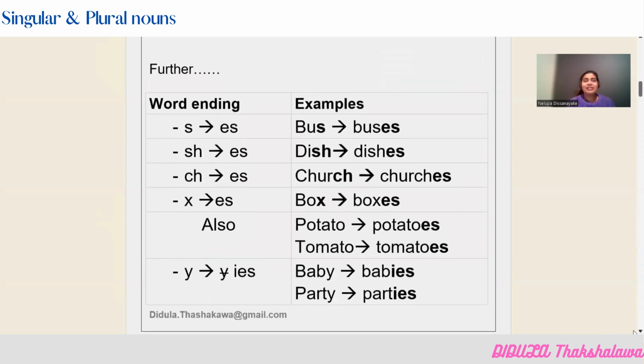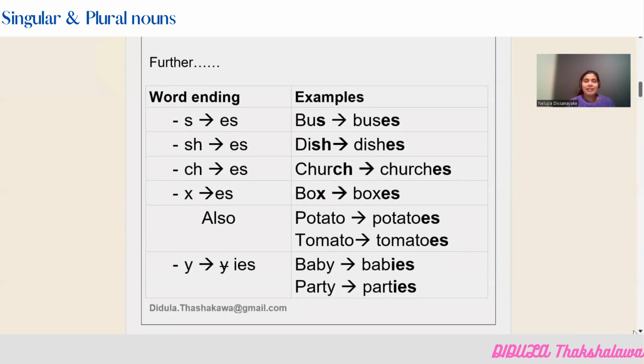Now, there are some other rules also that are applicable when you want to change a singular noun into plural. So now let's take these examples here. There are a couple of rules that you have to remember. I think you better note down these things. When you see a noun that ends with letter S, you have to add both the letters ES when you want to convert it into a plural noun.